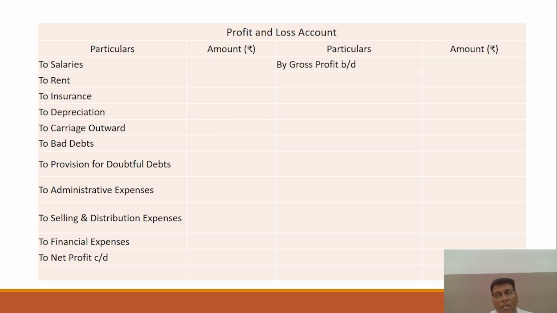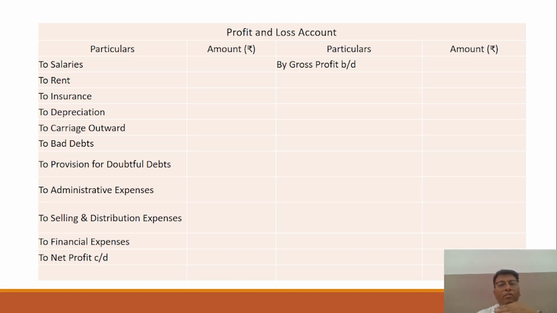Just estimate all losses, right, but not the gains. This is the particular thing that you have to keep in your mind, that provisions are to be made, right? It means you are doubtful that there may be a chance of loss due to not receiving the cash from the debtors, right?